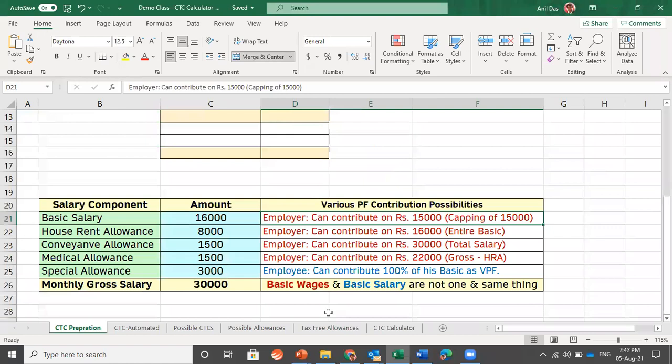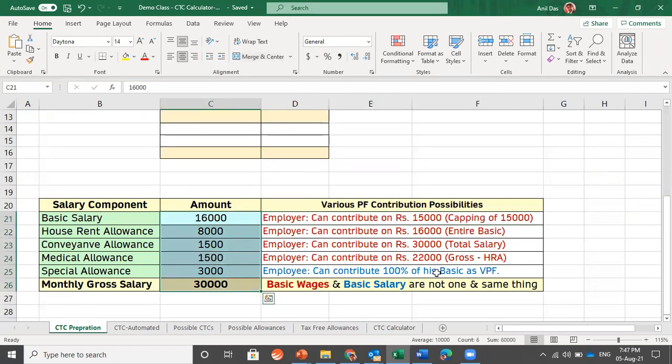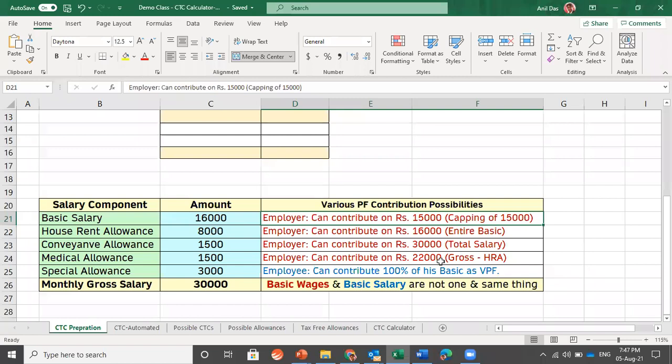We have seen there is one offer letter in which the company was contributing only 1800. 1800 PF contribution means the company is limiting their contribution on 15,000, which is legally correct. If this is the salary, employer can decide to contribute on 15,000 only. Employer can choose to contribute on the total basic salary of 16,000 also.